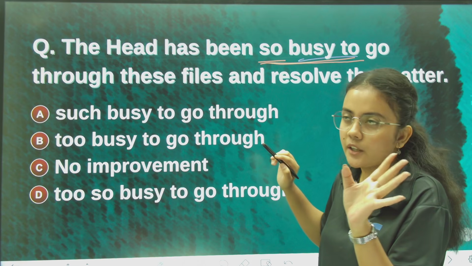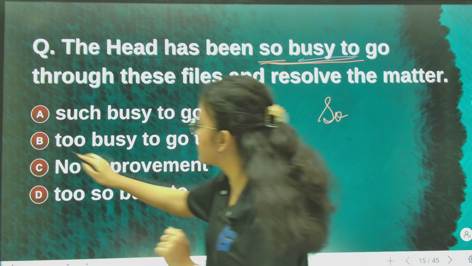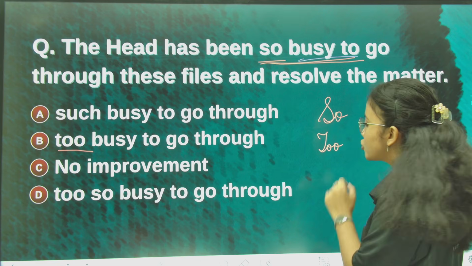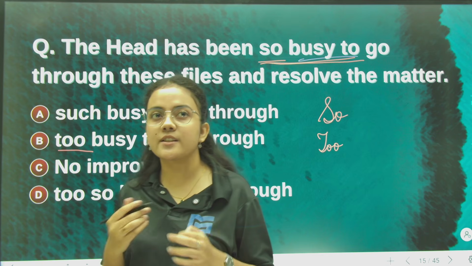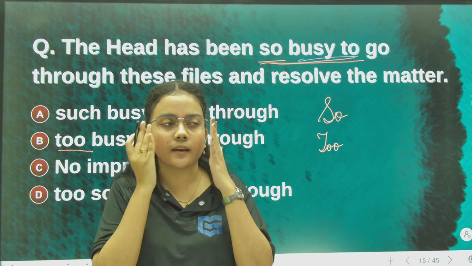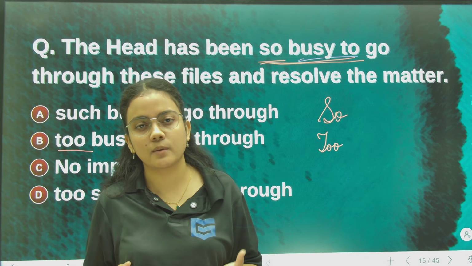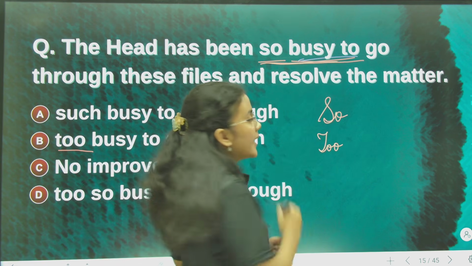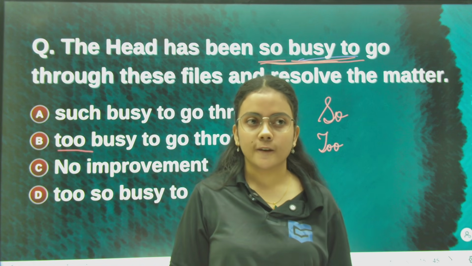In English grammar, what happens? The other option is "too", T double O. So these are words used to describe the degree of the adjective, how much the extremity of a thing is. Like "busy" is the adjective: how busy? So busy, too busy.